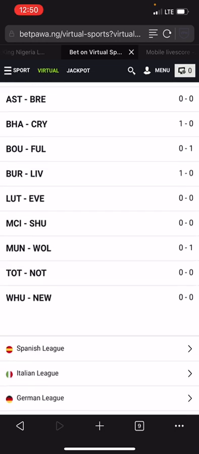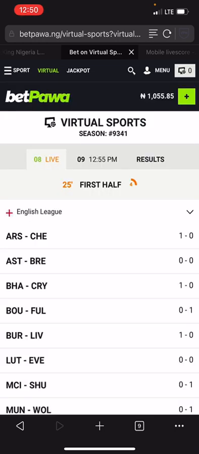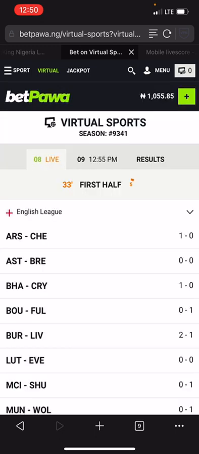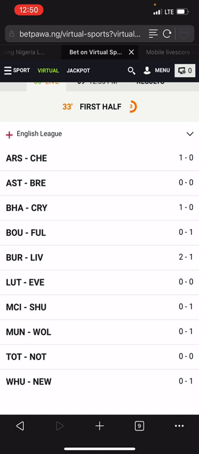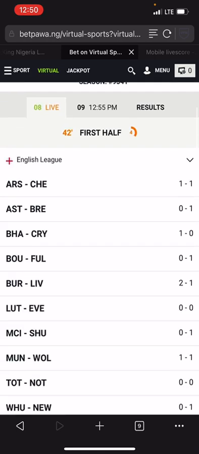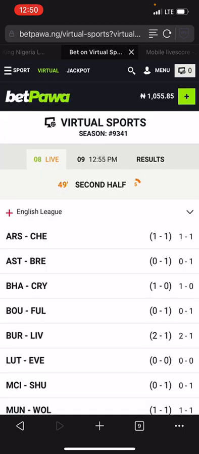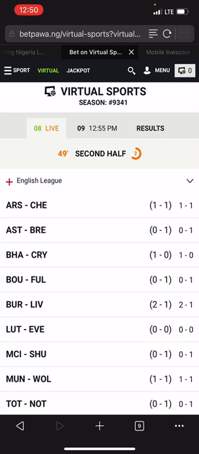So guys, let's quickly wait for the result right now. 1-0 Arsenal versus Chelsea. 1-0. We need 2 more goals to win the game, making use of one-on-one calculation. And always remember that one-on-one calculation has 80% winning guarantee.